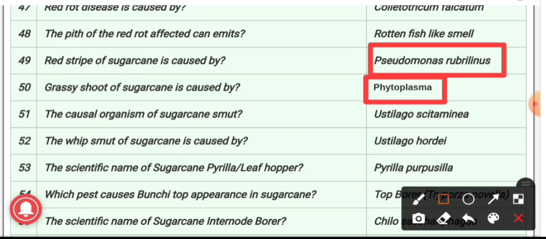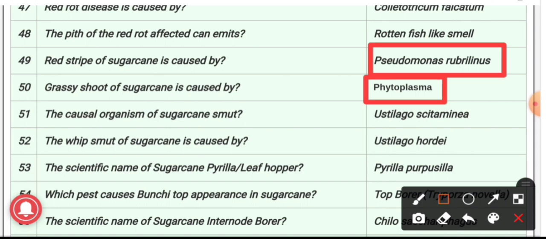The initial symptoms of grassy shoot disease appear in the young crop of 3 to 4 months age as thin papery white young leaves at the bottom of the cane. Later, white or yellow tillers appear in large numbers below these leaves, and then the cane becomes stunted with reduced internodal length with axillary bud sprouting. This disease appears only in isolated clumps.